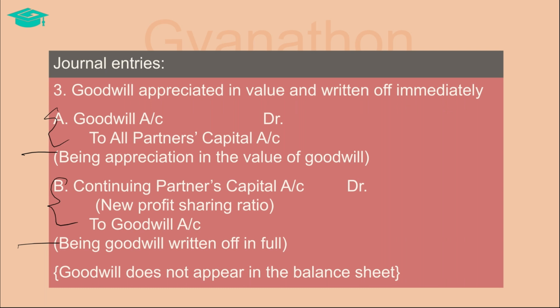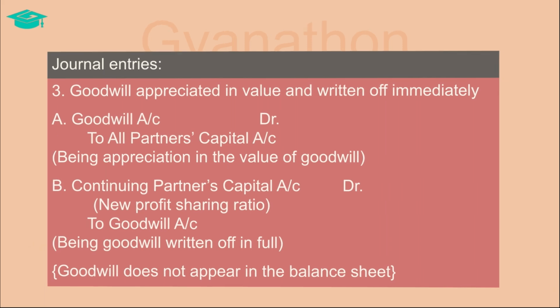The net effect of these entries is that goodwill is first adjusted in the books to appear at its present value after increasing with the difference amount, and then written off completely, due to which the retiring partner's capital account will reflect his share of goodwill, which gets contributed by the continuing partners. Also, the goodwill account is closed and does not reflect in the new balance sheet.